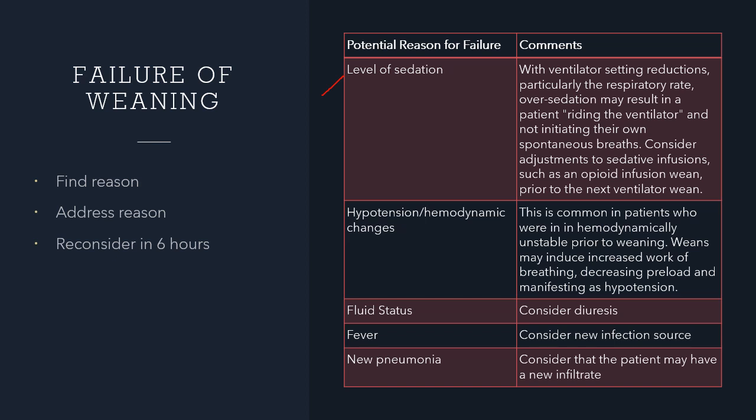If the patient has had hypotension or a hemodynamic status change, if the patient has been ventilated for a left ventricular failure, this is very common to happen. Again, we discussed why this happens: positive pressure ventilation works as a left ventricular assist device for a patient in left ventricular failure by reducing preload, reducing afterload and improving the circulation overall. Fluid status, if the patient is fluid overloaded, consider diuresis. If the patient is having fever, that means there is increased demand. Try to find the underlying cause of fever, treat it and then think about weaning. New pneumonia, again similarly.